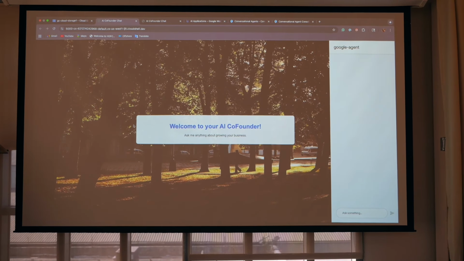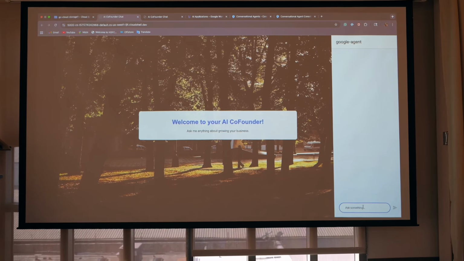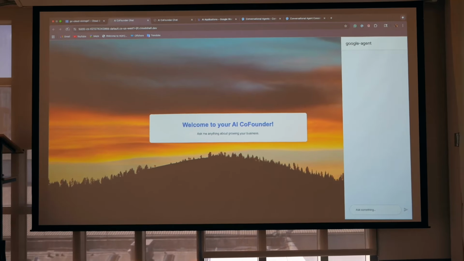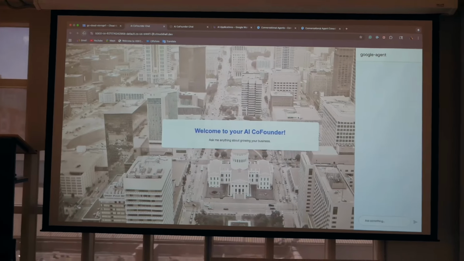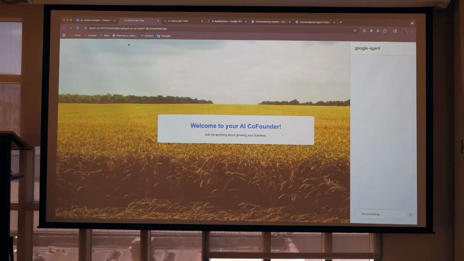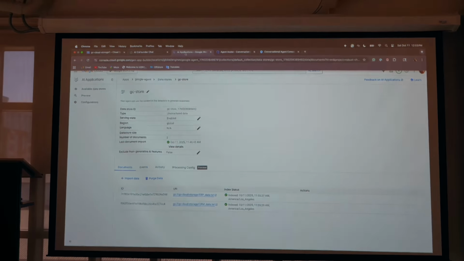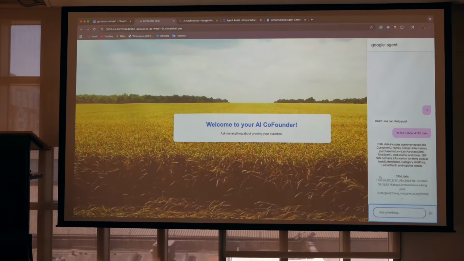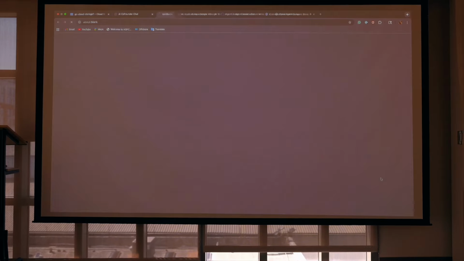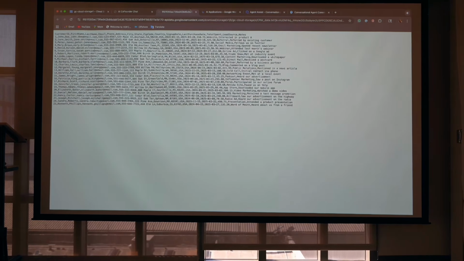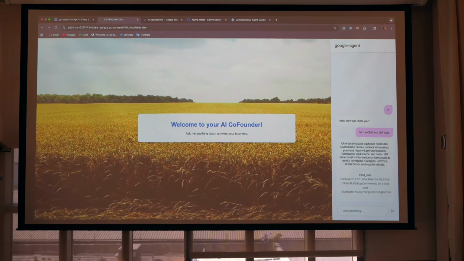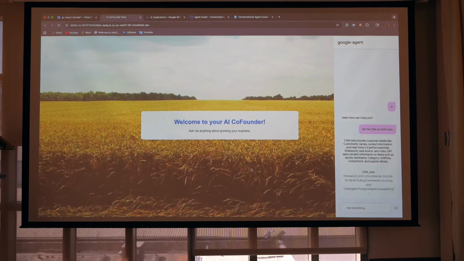Perfect. See, so this is our agent, and I asked my Gemini to change the picture. So you don't have to worry about the website. You can just put in the agent and ask questions to the agent. It should give you the response as we have. Okay, so we got the response along with the resources. If you click on it, it will take you to the documentation which we have, and that's how we make our agent smarter, and using Gemini we can deploy it on our website.